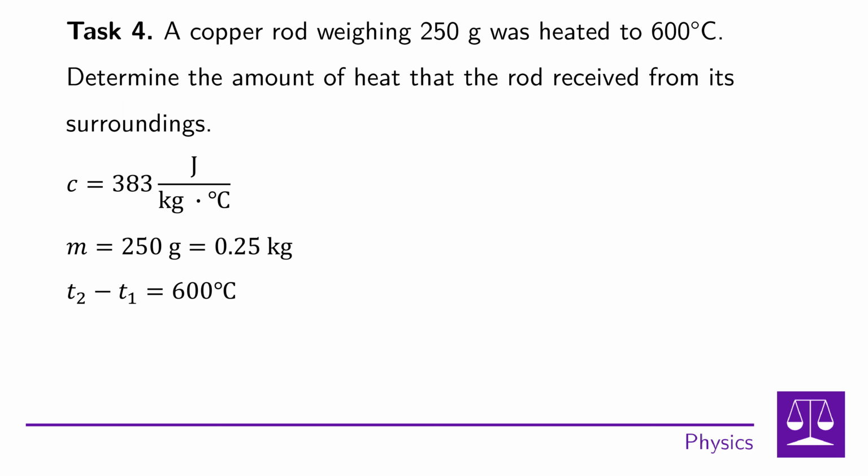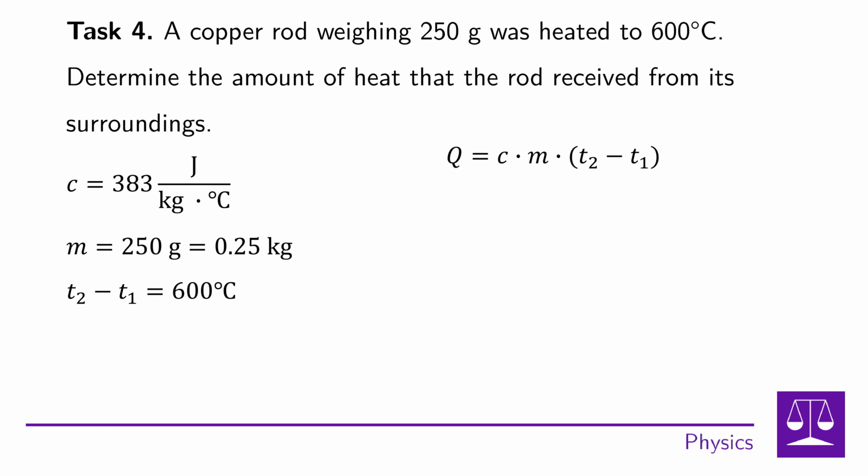We don't know the original temperature of the copper, but it means that if the temperature of the copper was originally 50 degrees Celsius, the final temperature would be 650 degrees Celsius. If the temperature was originally 20 degrees Celsius, the final temperature would be 620 degrees Celsius. The important thing is that the temperature difference is 600 degrees Celsius. So we know that t2 minus t1 is 600 degrees Celsius. This lists all the physical quantities we need to calculate heat.